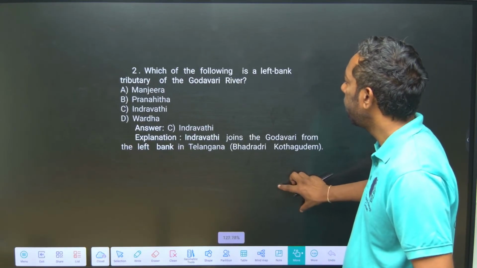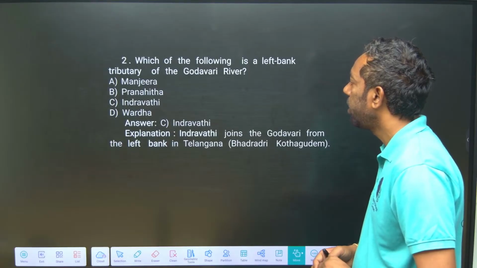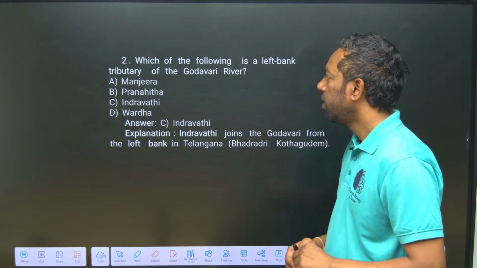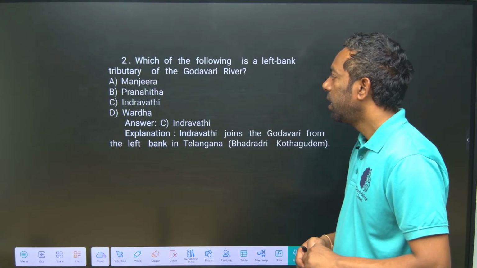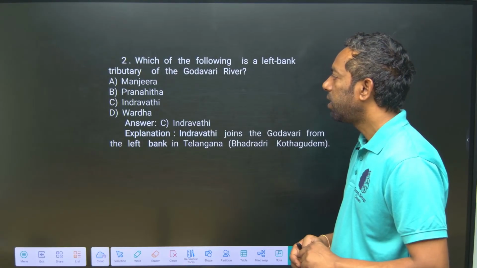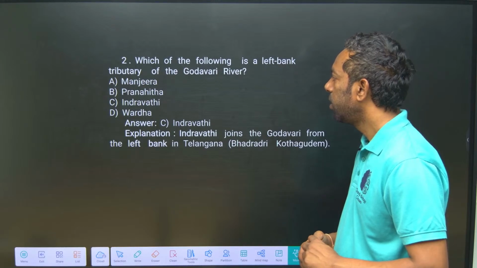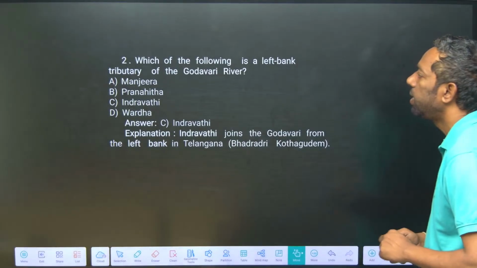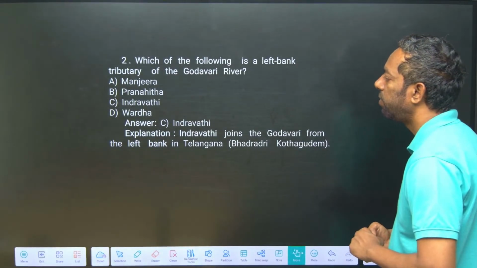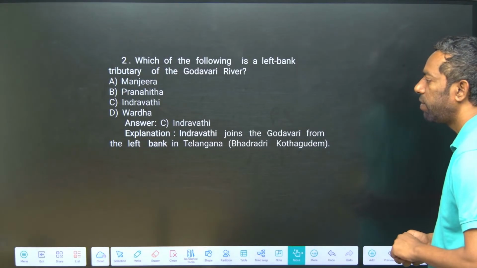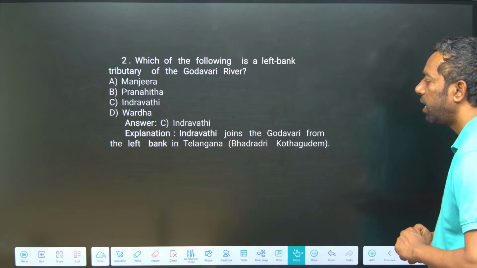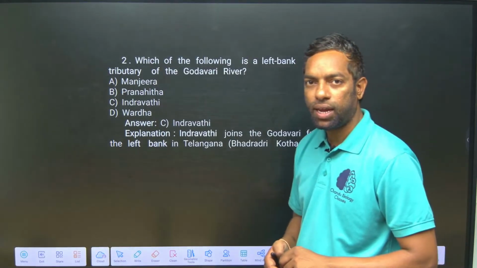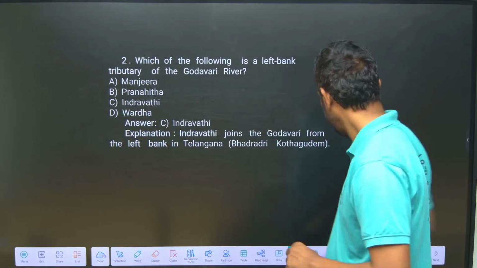Which of the following is a left bank tributary of the Godavari river? Indravati is the left bank tributary. Manjira, Pranahita and Wardha are right bank. Indravati joins the Godavari from the left bank in Telangana's Bhadradri Kothagudem, and it originates in Odisha.